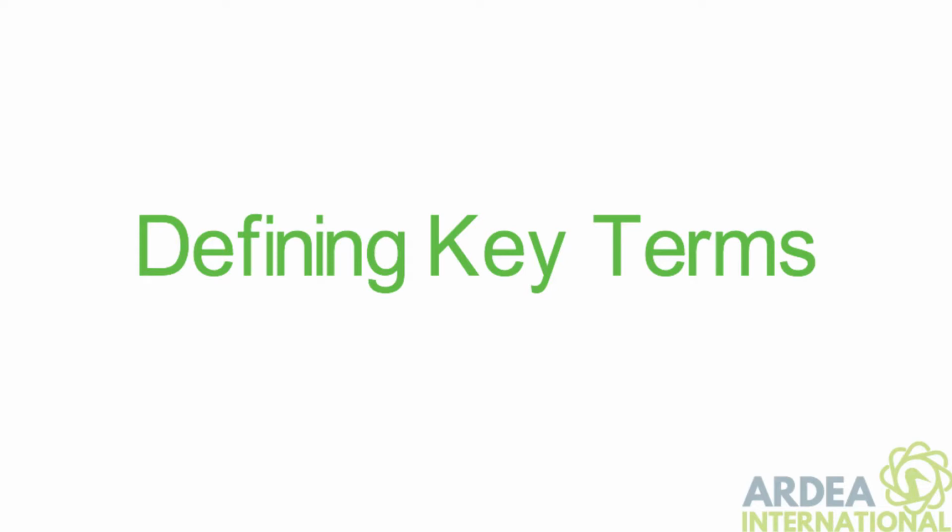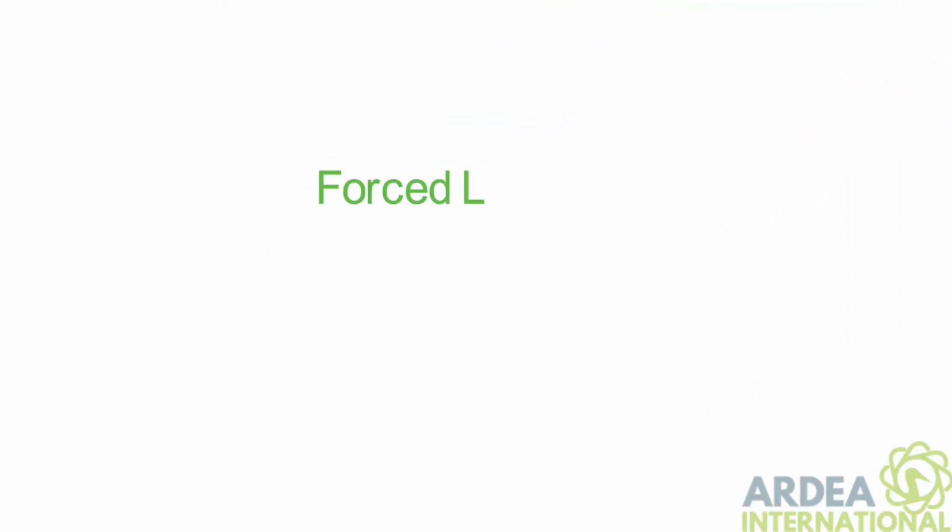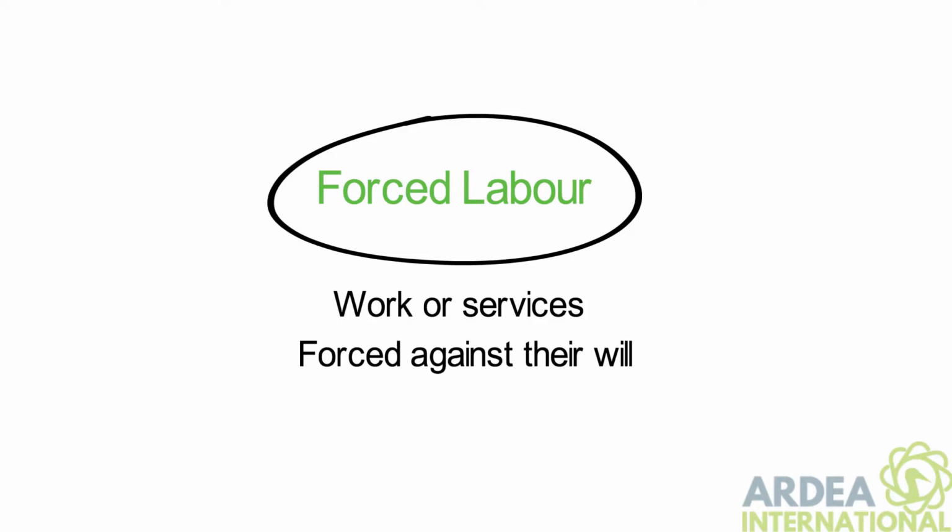There's no globally agreed definition of modern slavery. It's an umbrella term which may contain one or more of the following elements. The terms forced labour and modern slavery are often used interchangeably. Forced labour is any work or services which people are forced to do against their will with the threat of